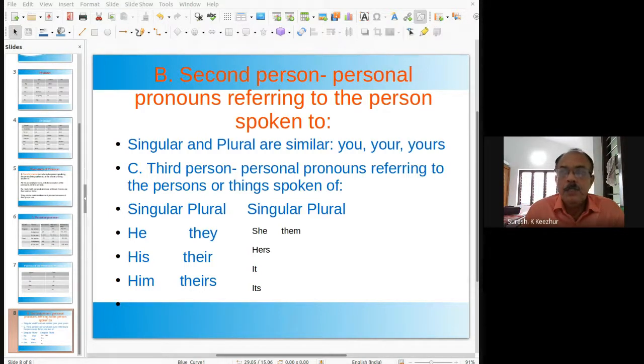Its can be used with an apostrophe. Its as a possessive: it, apostrophe s, can be used as a possessive case. But without the apostrophe, sometimes not.